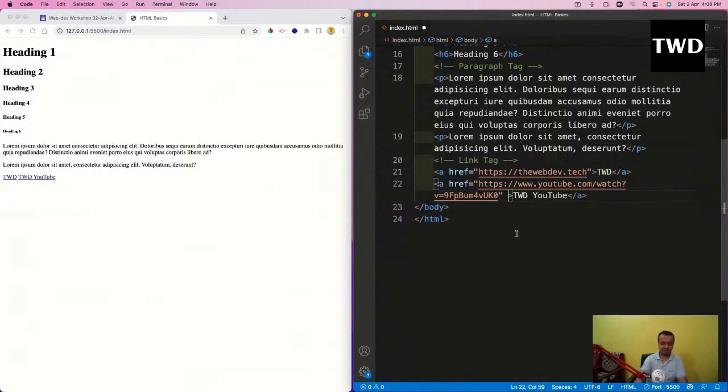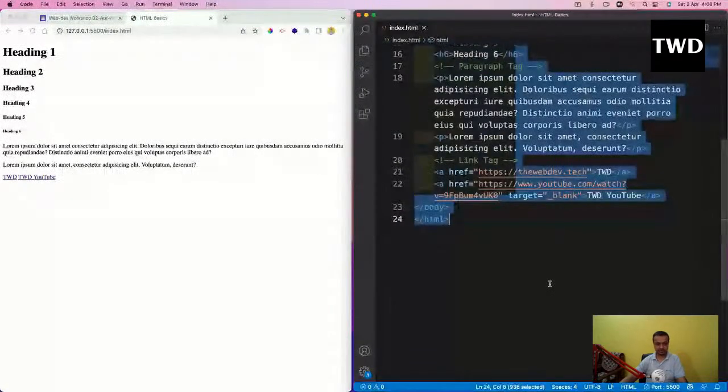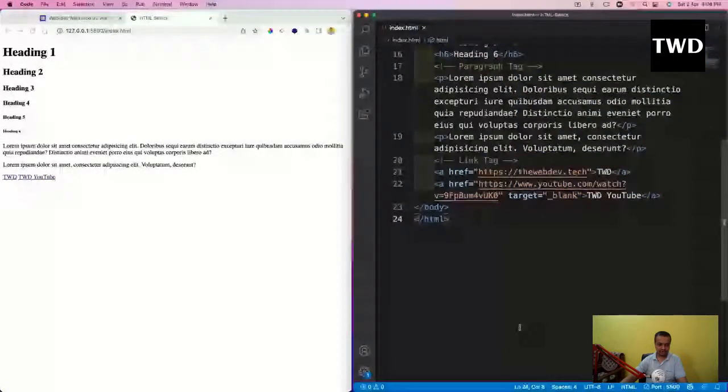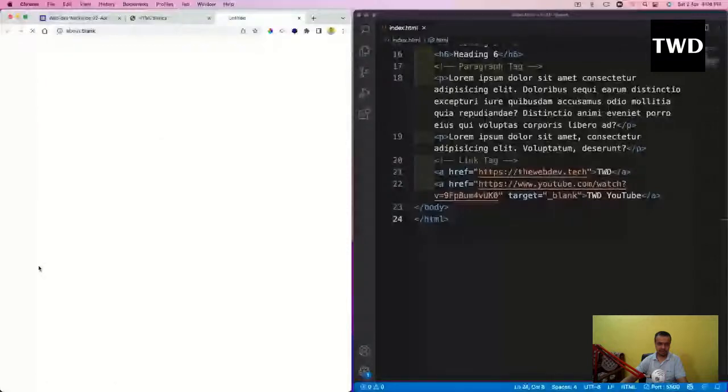But there is something known as target equal to underscore blank. I'll add that and save it. I've saved it. Now see what will happen. If I click here, it is opening in a different tab.